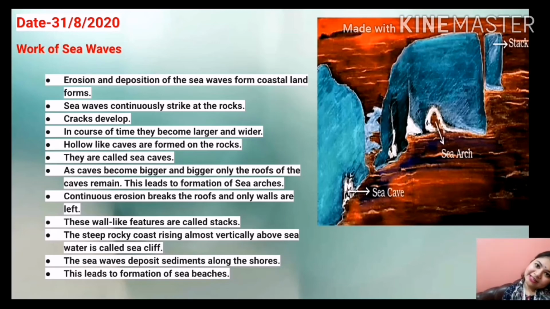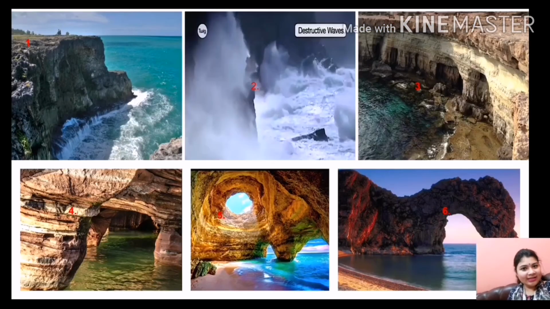With the erosional activities, there are also depositional activities in the sea. The sea waves deposit sediment near the sea or the seashore areas, and this leads to the formation of sea beaches. So that's all. The first picture is about the vertical rocky platform which we find above the sea.